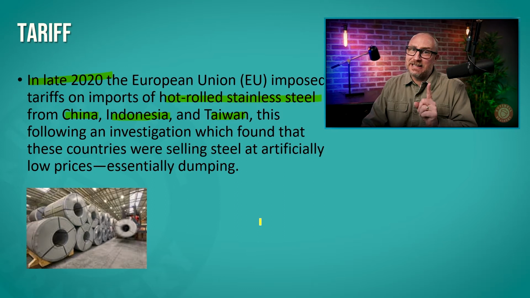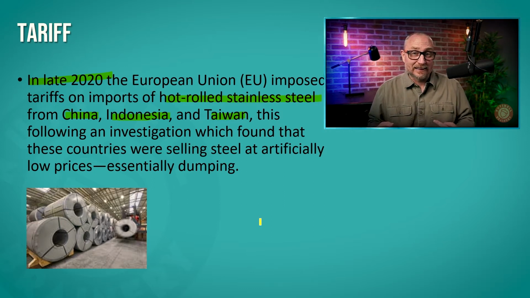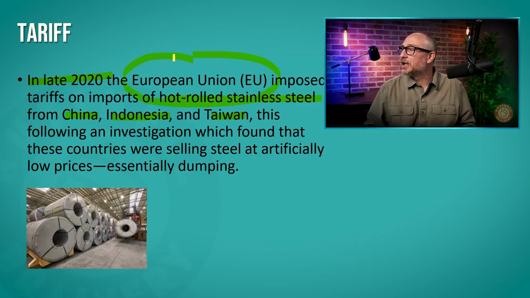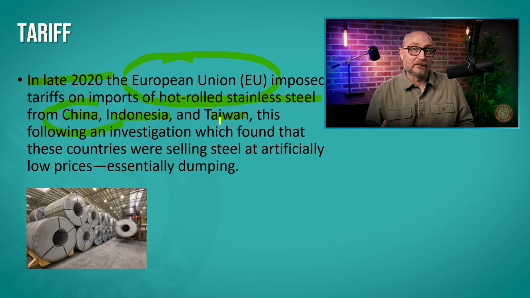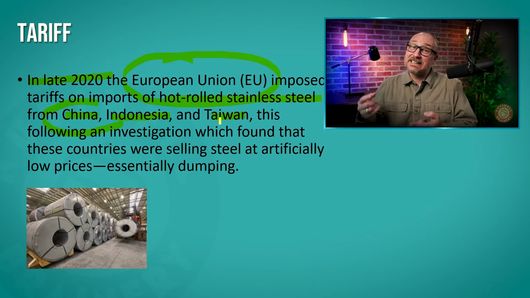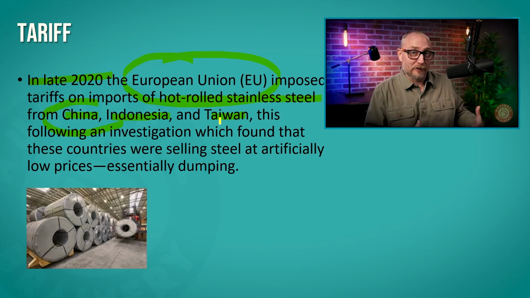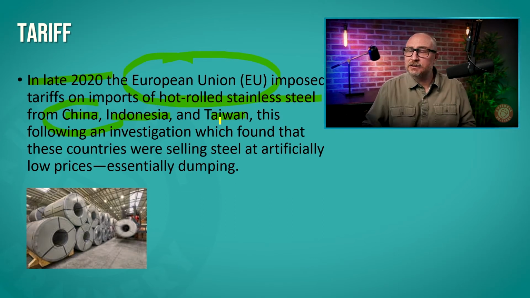So we're going to go into more detail on the why of trade practices. But the important thing to understand right now is a trade tariff is a tax placed upon an import. So this means that the European Union is placing a tax on steel coming in from China, Indonesia, and Taiwan, making the steel more expensive. Well, now, why would they make the steel more expensive? Because they don't want you to buy steel from these countries. They want you to buy steel either domestically or from other countries. Okay, so that's a trade tariff.